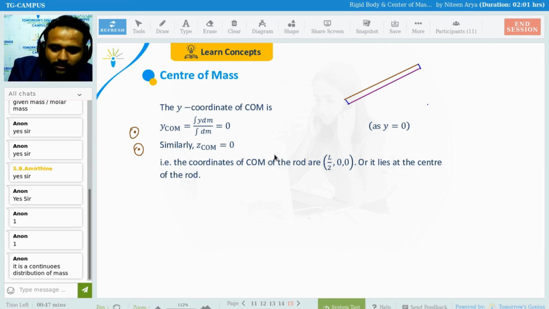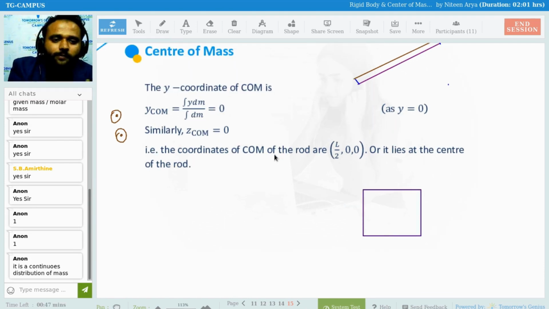Suppose this is your square. I don't fix any particular origin. From the corner, any particular origin, the center of mass is going to be at the center.